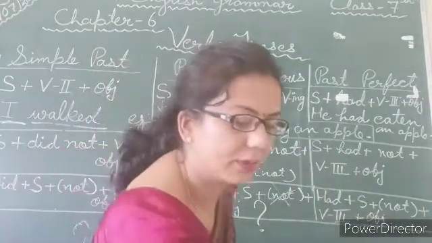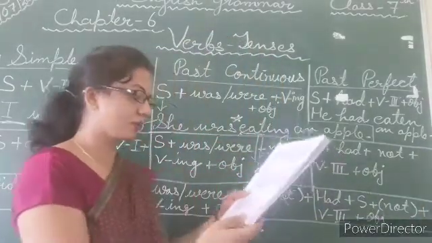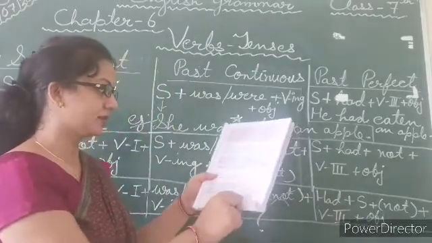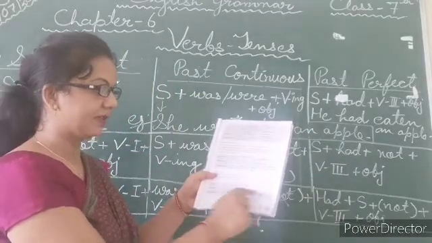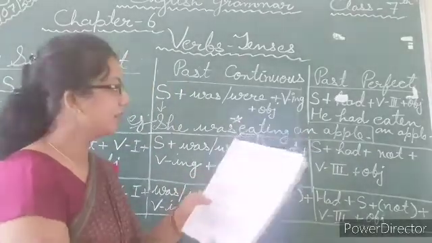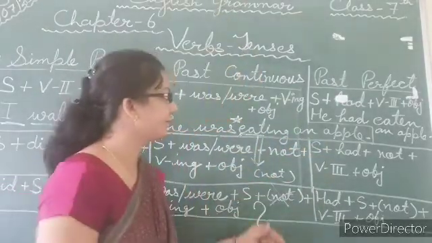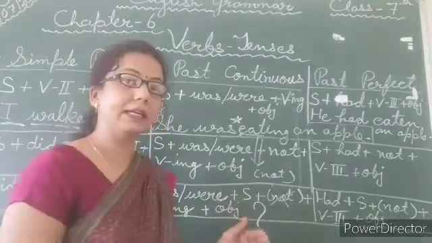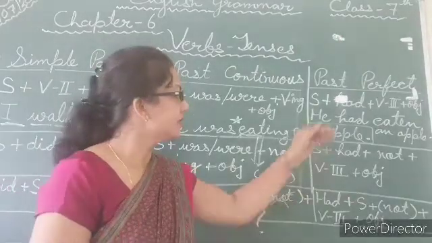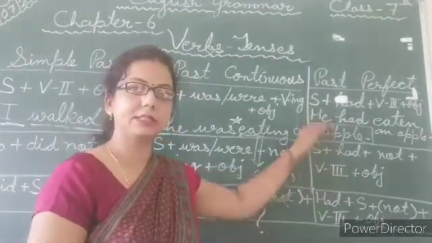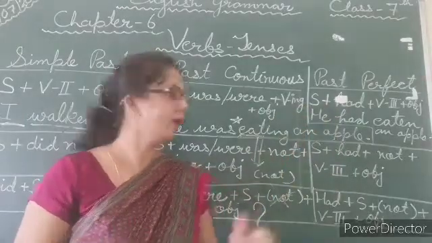You can have a look in your book also. Here's a column. Each and everything is given. In the same way, the structure is also here. And this is a very easy structure. So now my dear students, again, what is your task? Just try to change the given example into